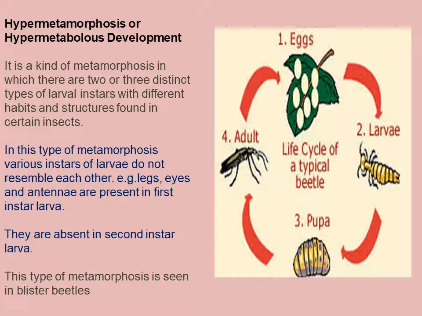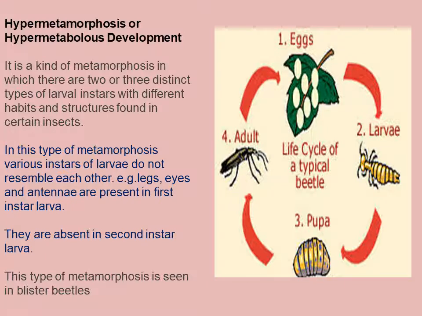There could be more than two molts in the caterpillar, but after the molting of a caterpillar, it turns into a pupa, and from the pupa directly emerges the adult. Whereas in this kind of metamorphosis, there are two or three distinct types of larval instars which differ from one another, and they are different in habits and structures. In this type of metamorphosis, various instars of larvae do not resemble each other.